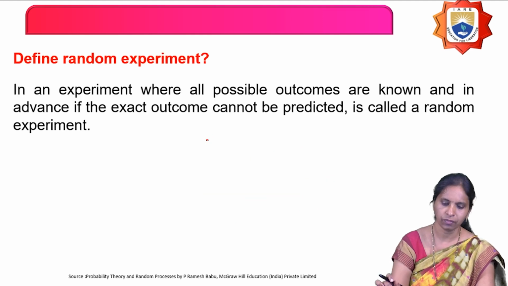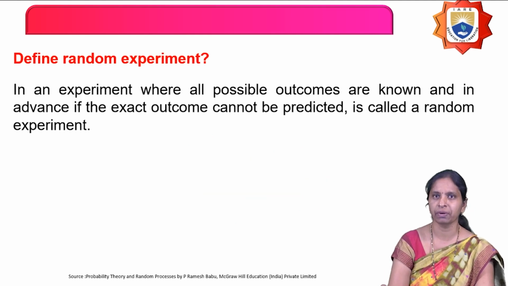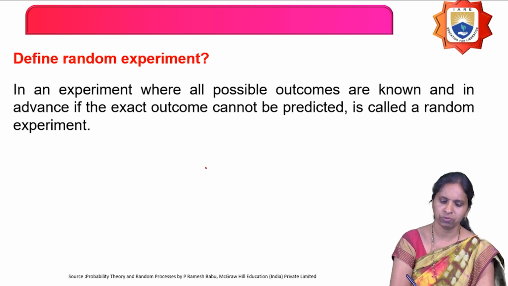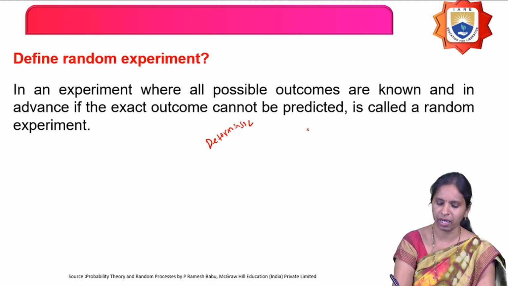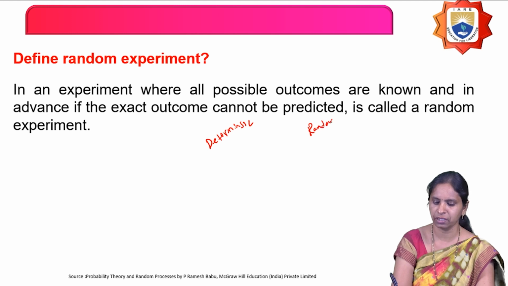And each outcome is called an event. The next definition: define random experiment. A random experiment is an experiment where all possible outcomes are known in advance, but if the exact outcome cannot be predicted, it is called a random experiment. So we have two types of experiments: the deterministic experiment and the random experiment. In probability theory, we will come across the random experiment only.